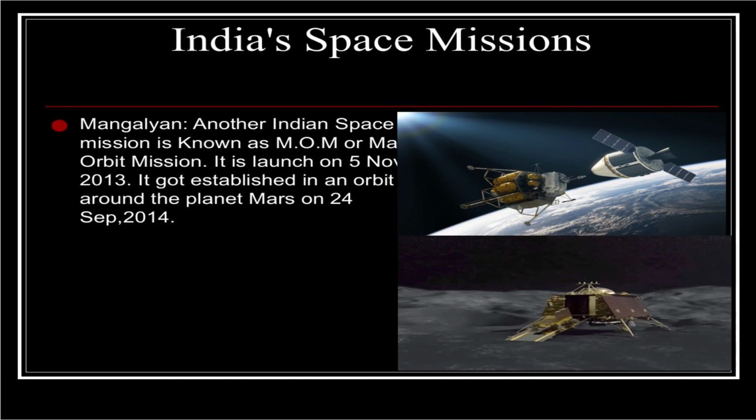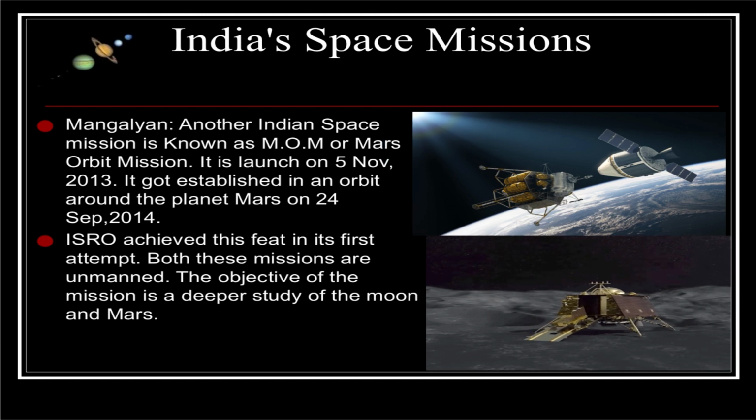Mangalyaan. Another Indian space mission is known as MOM, or Mars Orbiter Mission. It was launched on 5th November 2013. It got established in an orbit around the planet Mars on 24th September 2014. ISRO achieved this feat in its first attempt. Both these missions are unmanned.